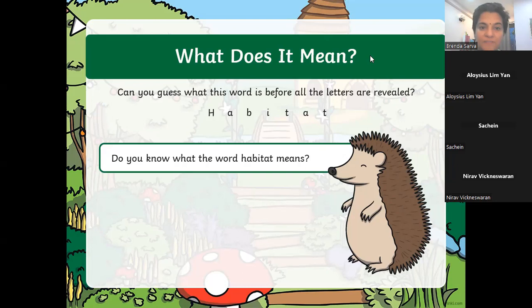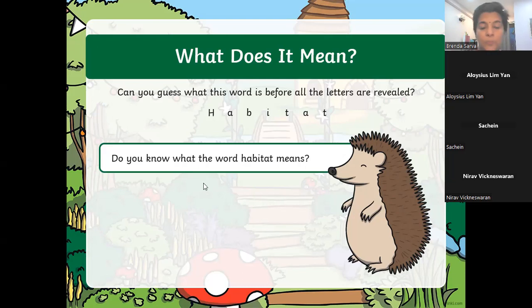Shelter. Okay. Famida, you said the place where animals are used to. That's what your answer is. Nirav, what is your understanding of a habitat? Place that they live. Okay. Sachin, what do you understand with that word? A place where we live. Place to live. Durgesh, what about you? What do you understand by this word? Durgesh, make it fast. A place to live.